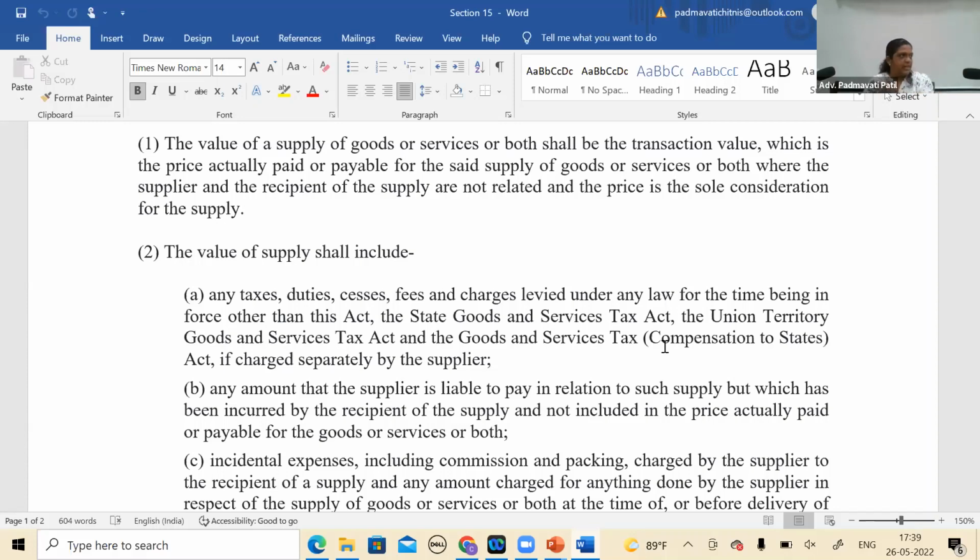Then our cost of production, cost of manufacture, cost of provision of service, rule 30 and so on. But there is no specific rule which says that if it is not, then these things have to be included. I think that is because in GST, our main section 15 itself provides for what has to be included and what has to be excluded. I think that's why in the valuation rules there are no further rules saying this should be included, this should not. But yes, your point is whether the department tomorrow can take a stand that since price is not the sole consideration, forget the circular for a moment, it has to be included.